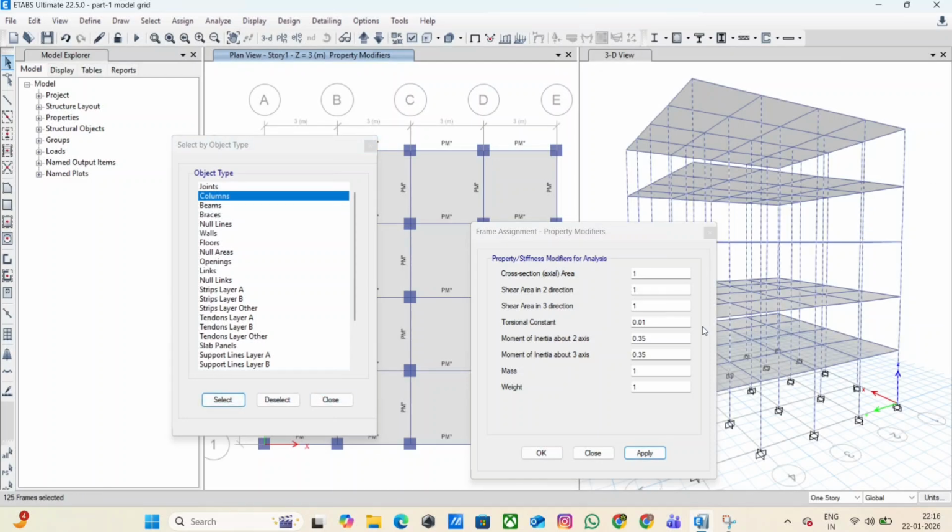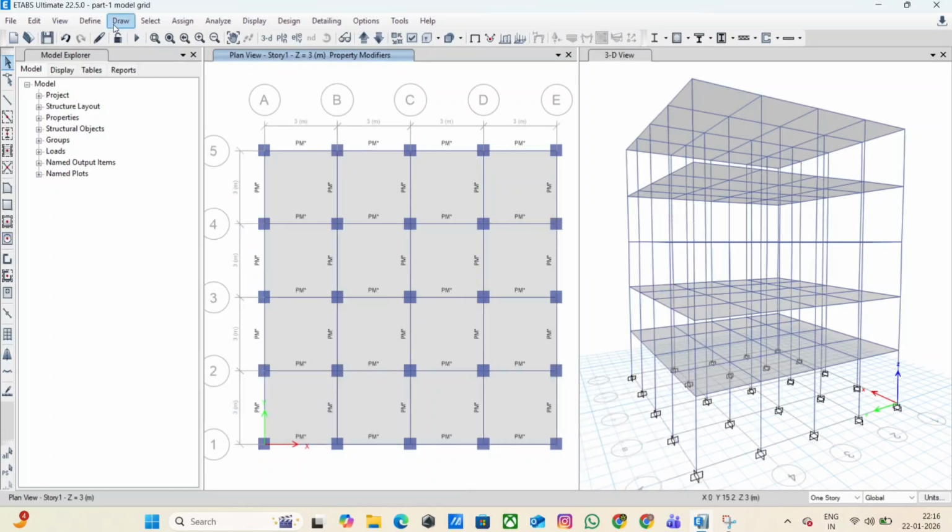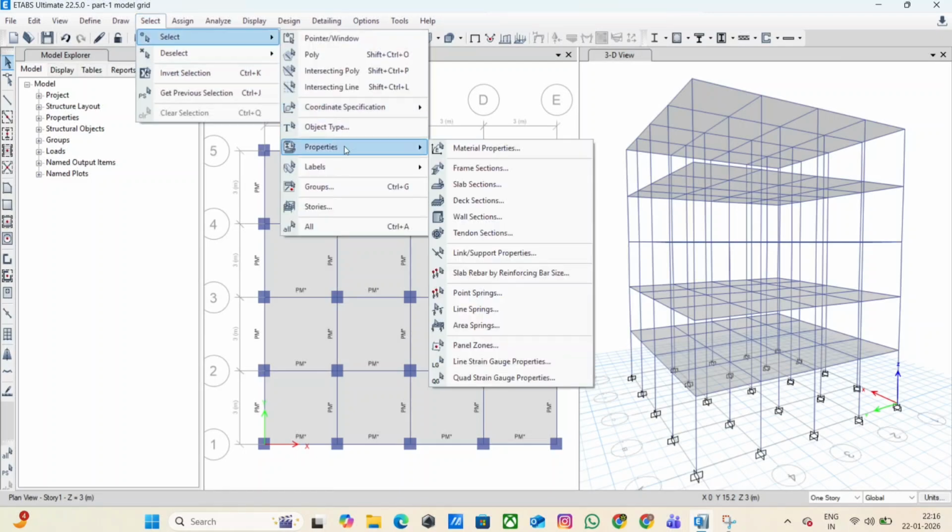Now select all columns. Go to Assign, Frame, Property Modifiers. Columns also experience cracking but usually less than beams. Apply appropriate reduced stiffness values for columns as per recommended practice. Click Apply and OK. Slab Cracked Section Modifiers.